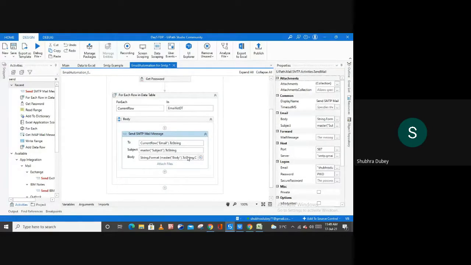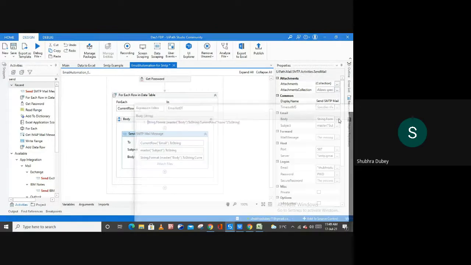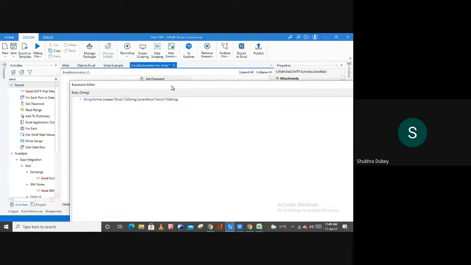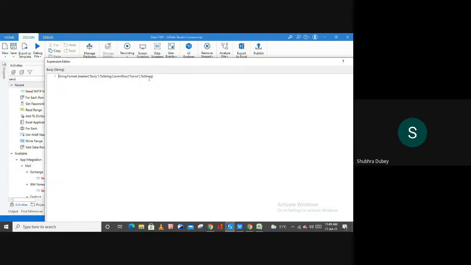And then after, let me open the body portion again. Because the next thing we have to do here, we also have to pass the project, right? So after this, simply use comma and then again current row, right? Take this, paste it over here.